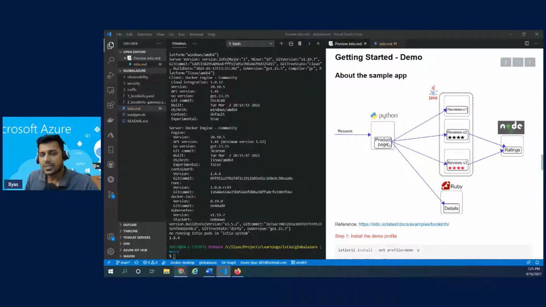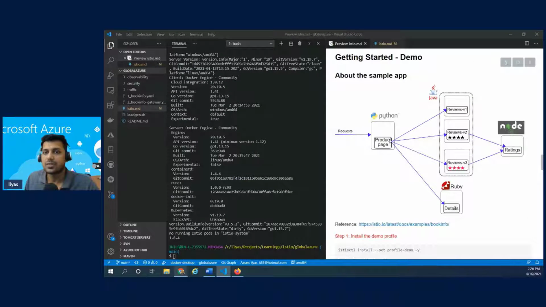All right. So since we are talking about a demo, we needed a microservices application, right? And the Istio community has done a great job of building a microservices application and documenting it in great detail, right? So if you are interested in getting started with this, you could get started with Istio in about 30 to 45 minutes, including installation and getting the application working. And what I have done is basically a cut-short version of what I found in their documentation, right?